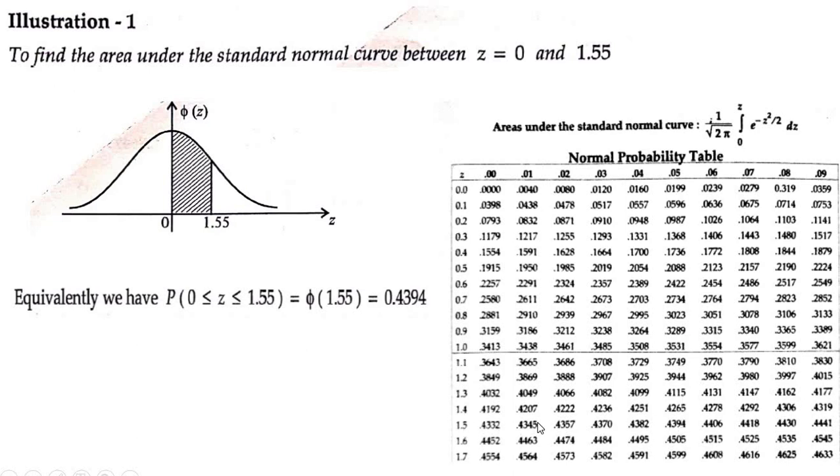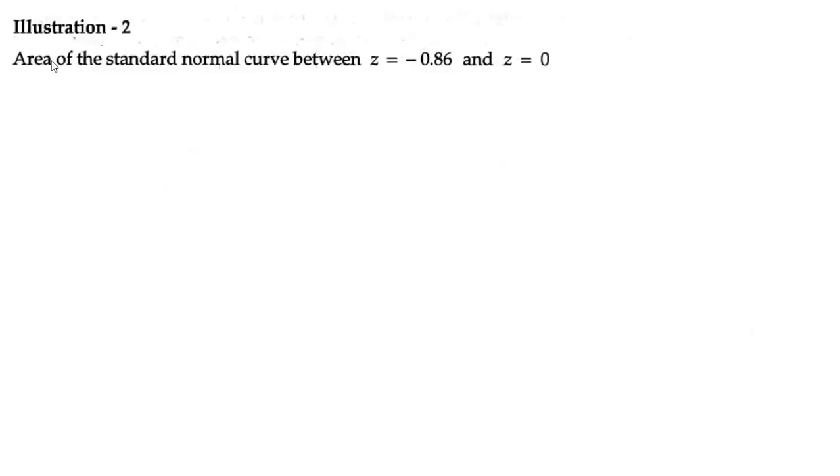This is 1.5. Come straight and stop straight at 0.05. So the value of phi of 1.55 is 0.4394. This is the answer for the first illustration. Now we'll move on to the next one.